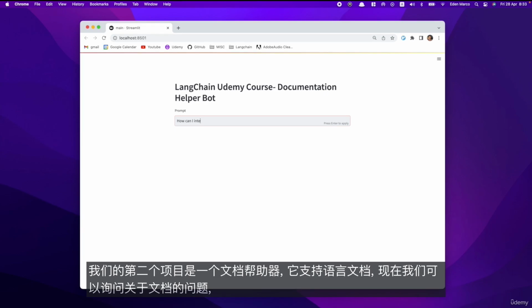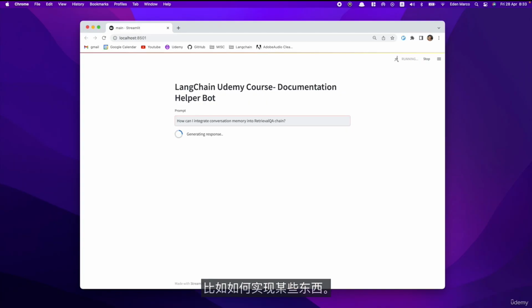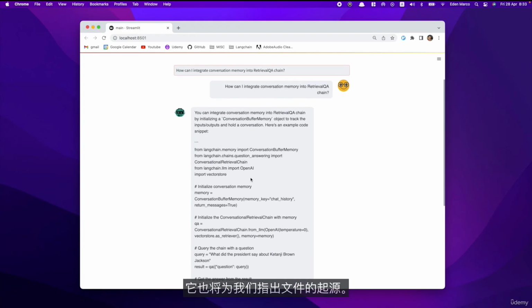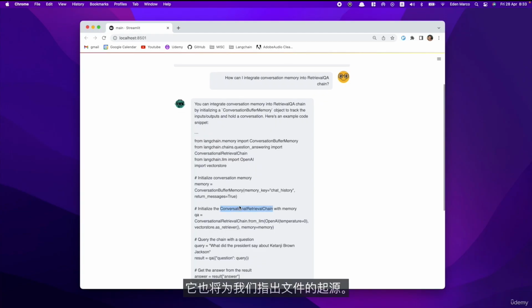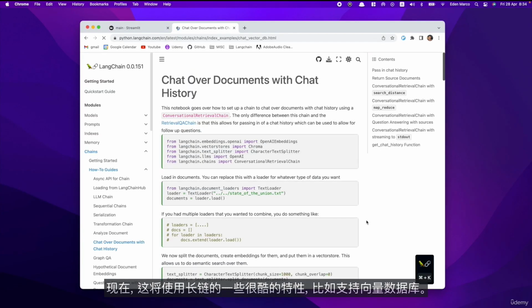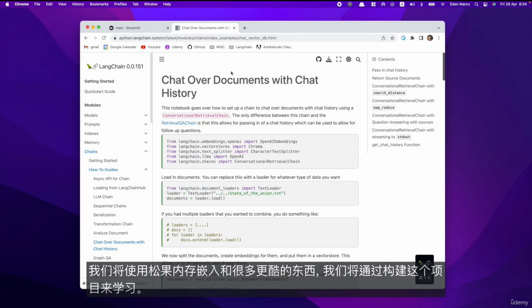Our second project is a documentation helper that digests the LangChain documentation, so now we're able to ask questions about the documentation, like how to implement certain things, and it will also point us to the origins in the documentation. This is going to be using some cool features of LangChain, like support of vector databases. We're going to be using Pinecone, memory, embeddings, and a lot more cool stuff that we're going to learn by building this project.